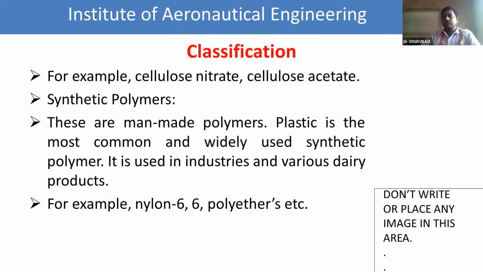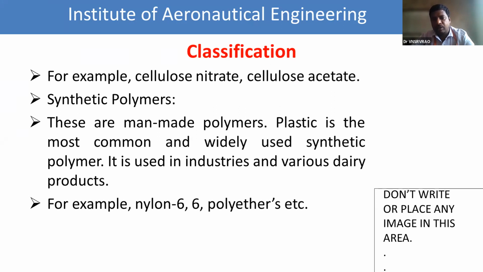Cellulose nitrate and cellulose acetate. Then we see synthetic polymers. Synthetic polymers are purely man-made polymers, and plastic is the best example of a synthetic polymer, and is also the most widely used in industries and various dairy products. So the examples of synthetic polymers are nylon 66 and polyethers.